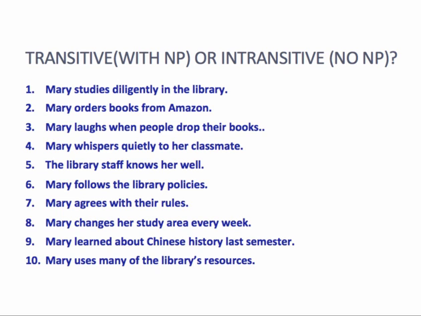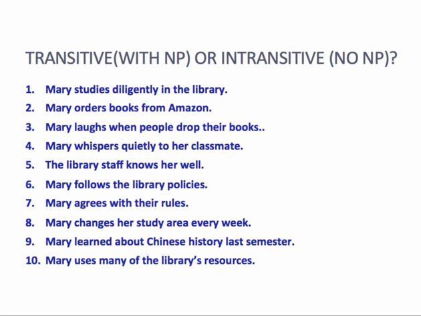That's transitive. Number six, Mary follows the policies. Mary follows them. This is certainly a noun phrase. So this is transitive. Seven, intransitive. With their rules is a prepositional phrase. Number eight, Mary changes her study area. Mary changes it.